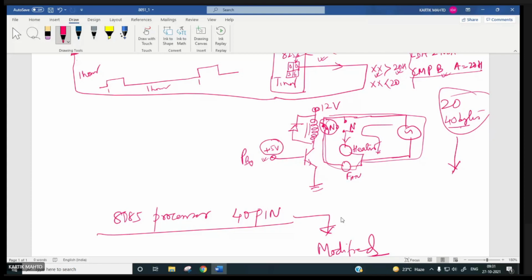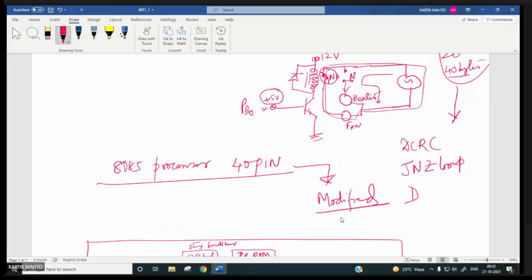Like a single instruction can be used for, say, decrementing the count and branching. Earlier we were doing DCR C and then JNZ loop. Now this type of instruction is there: decrement and jump if not 0, and we write the register name over here. So a typical register, like the C register, is decremented, then flags are being checked.